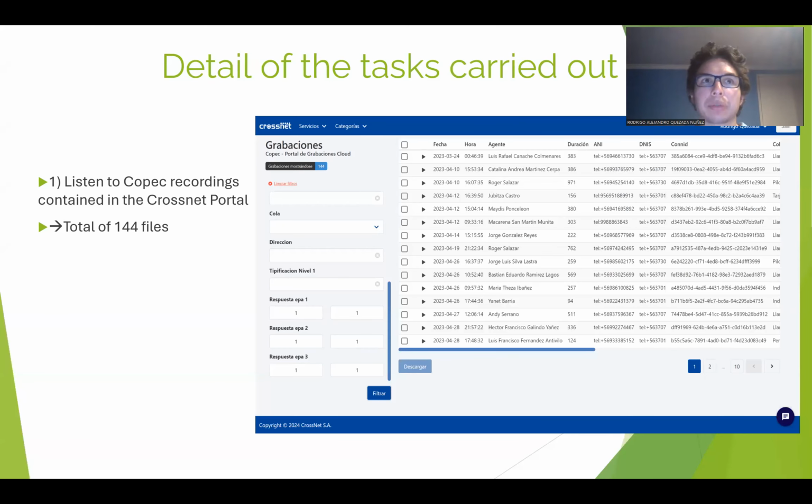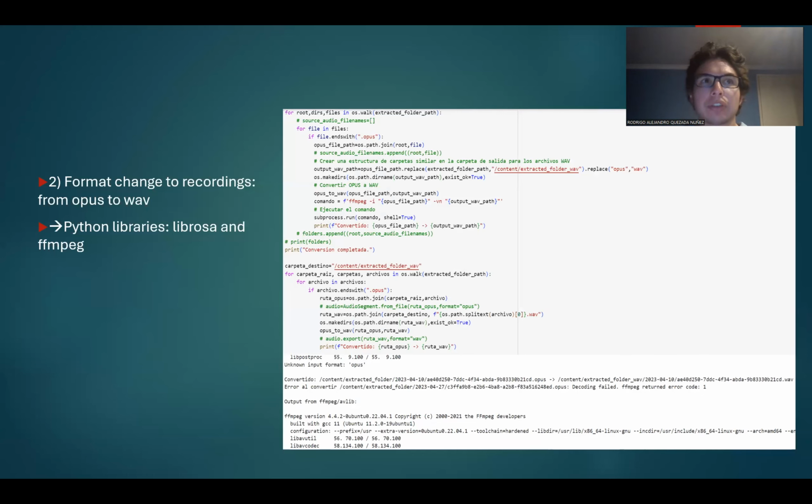Instead of the task carried out, listening to part of the correct recordings provided by the company CrossNet, a total of 144 were used, which were then downloaded and stored in three different folders. Change of the format of the Opus recordings to WAV.